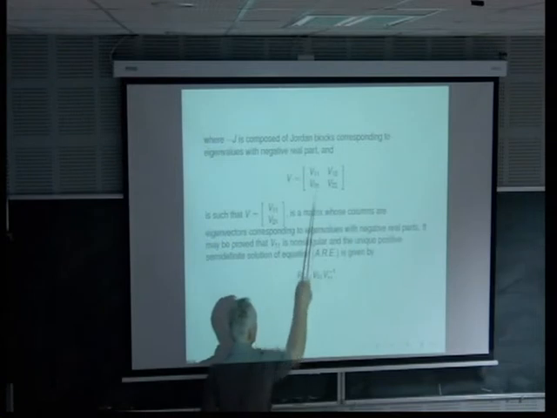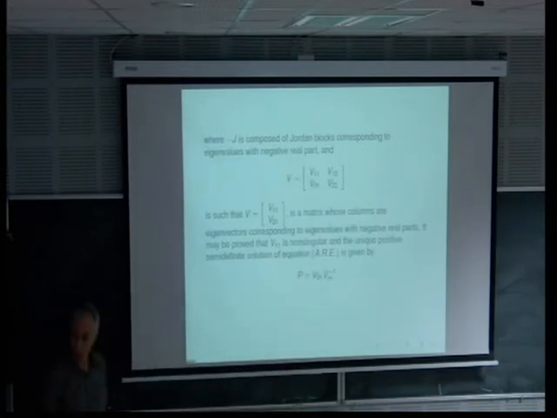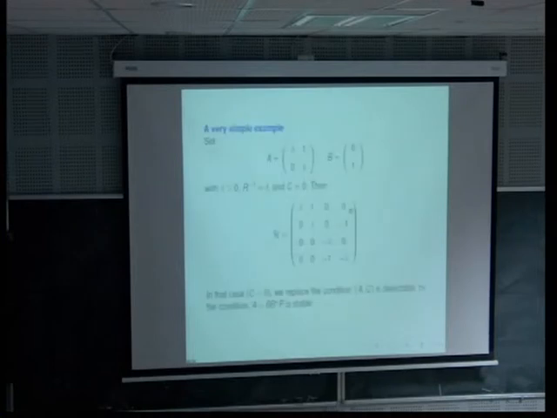V21 times V11 minus 1 gives the solution to the Riccati equation. It's just an exercise, and we can do that on different examples.